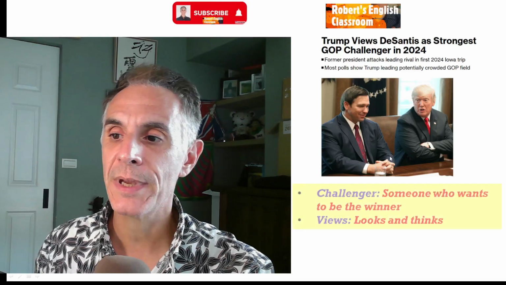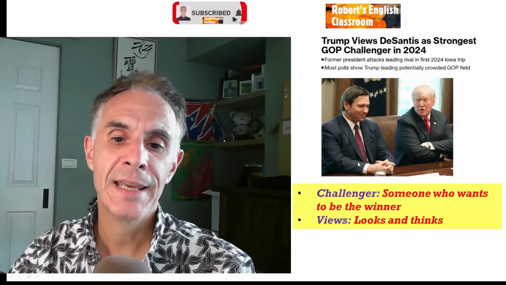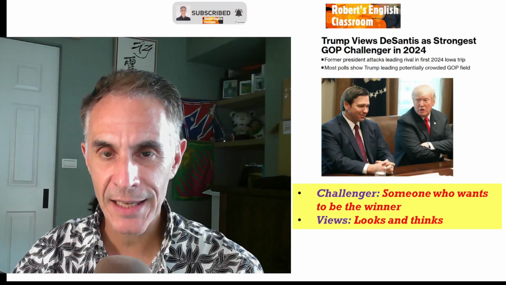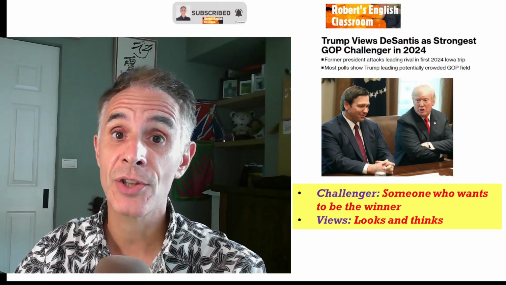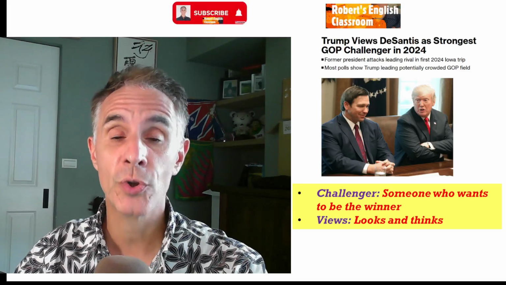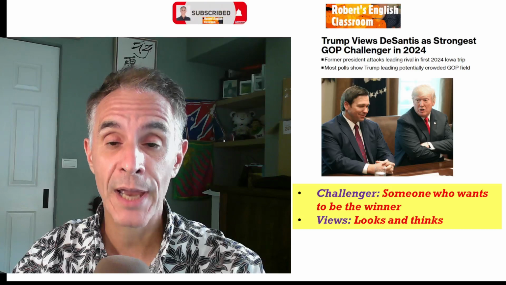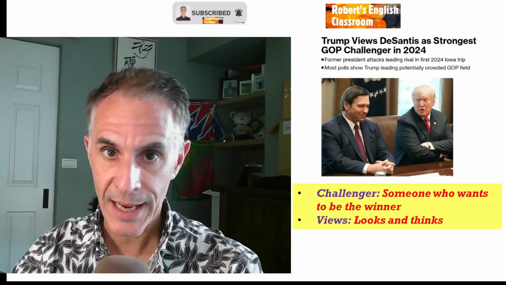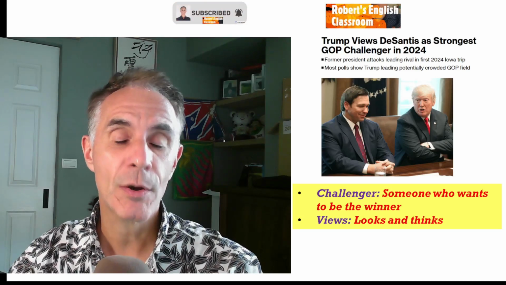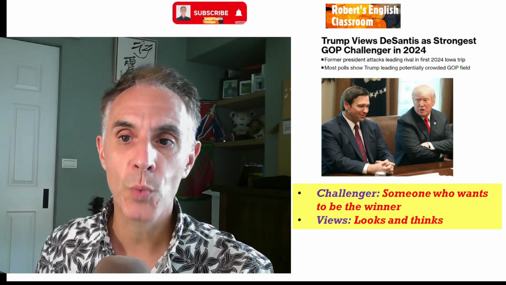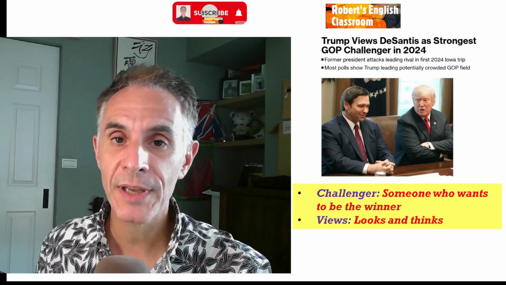And this article is saying Trump views DeSantis. And here, view means that he looks at and he thinks that DeSantis is the strongest challenger to him in 2024. Okay. Now, there are many candidates, but DeSantis right now is the strongest one. At least Trump thinks so.